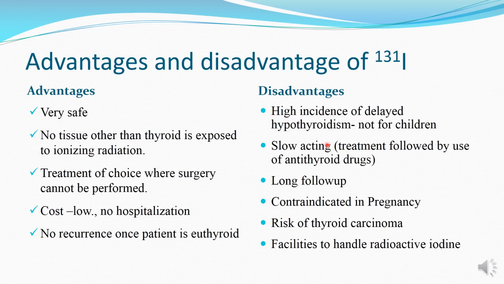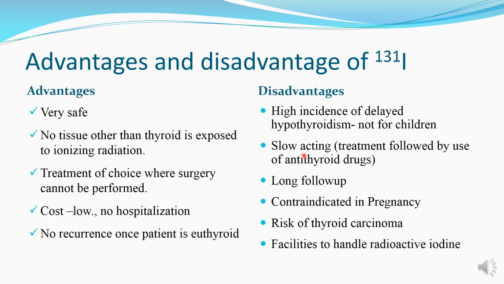destroyed by the radioiodine. The disadvantages are that there is a high incidence of delayed hypothyroidism, and this might not be a good option for children, but in the elderly we can give radioiodine, and the hypothyroidism that sets in can be treated with thyroid hormone.